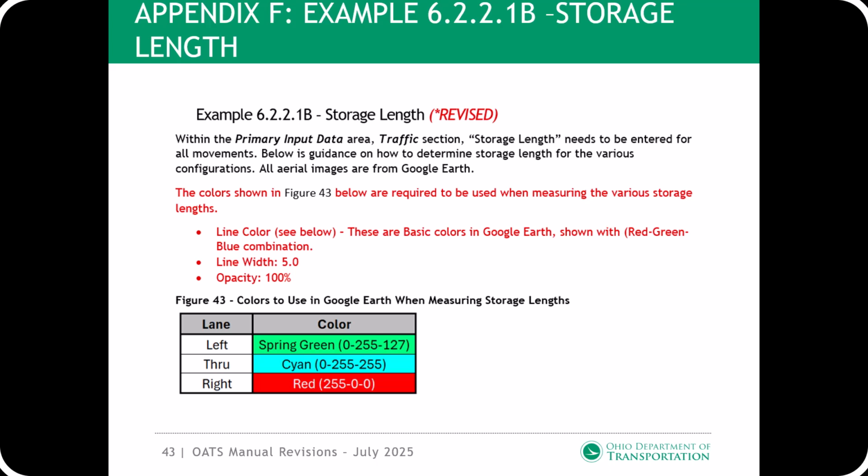Appendix F, example 6.2.2.1b, storage length. When HCS streets is used, ODOT requires the analyst to measure and submit the various links in Google Earth. A sample Google Earth KMZ file will be placed on ODOT's website as an example. For consistency, ODOT has established the following criteria, including lane color and width.